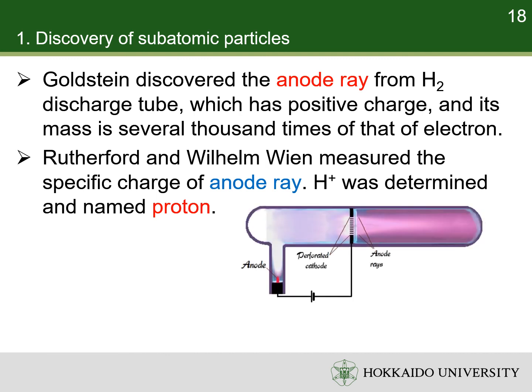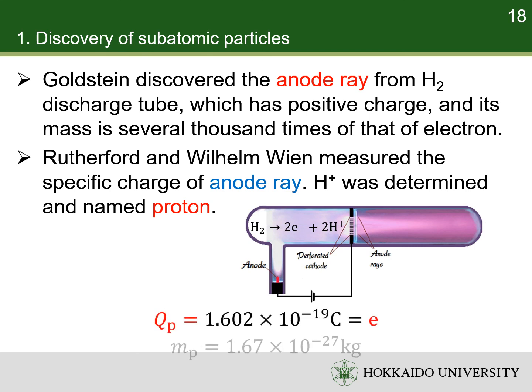Here, I show you Goldstein's experiment. The discharge tube was filled with hydrogen gas. When a voltage was applied to the electrodes, hydrogen was ionized. The positively charged protons were accelerated towards the cathode. Some of them passed through the holes on the cathode. When they collided with other hydrogen molecules, glow was observed. It seemed that the ray came from the anode, so it was called anode ray. However, they come from the gas. The charge of the proton is determined to be the same as the elementary charge, and its mass is also determined from its specific charge.